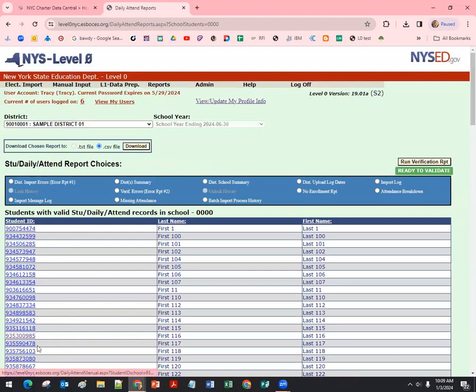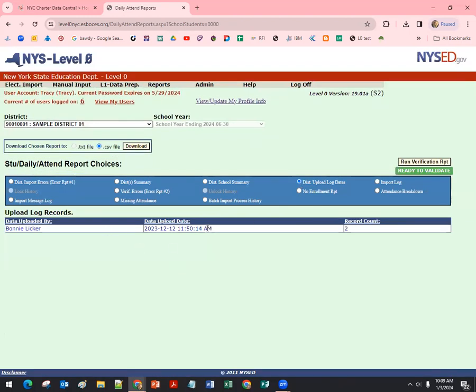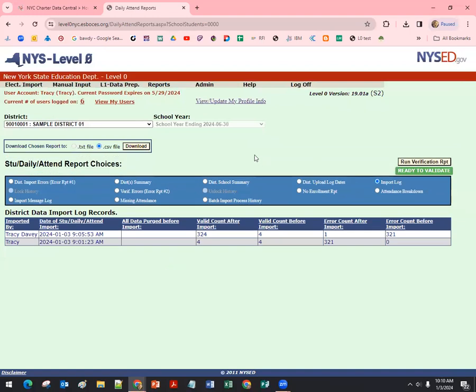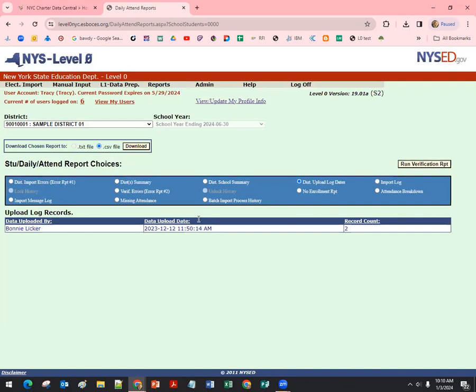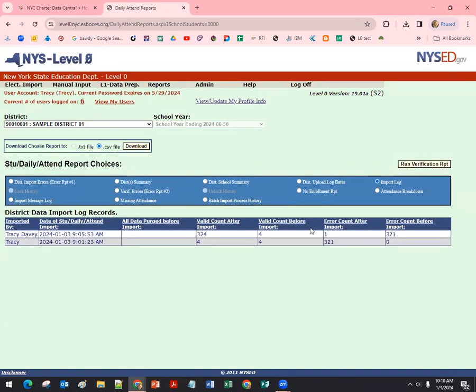Tap on your school name and see a list of all the data. Then you can see an import log. Bonnie did some before. We're at student daily attendance. That was upload. That's the one time that the data did clear the L1 data prep. Import log is how many times records were updated, what the record counts were, and whatnot. So this is my play one. The Tracy Davy is my actual real account. I don't use that for demos because I can see all schools.